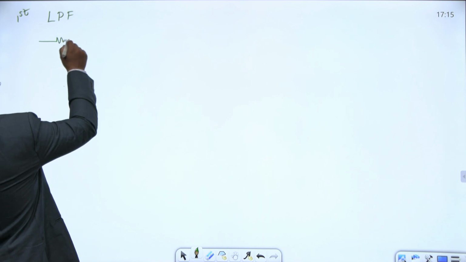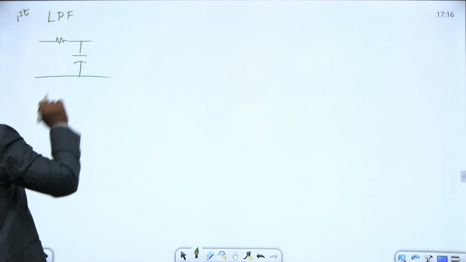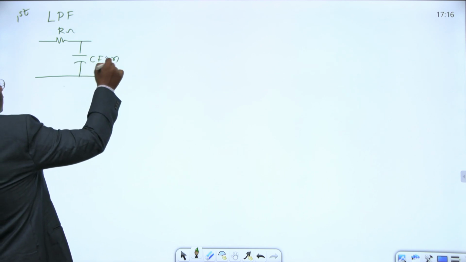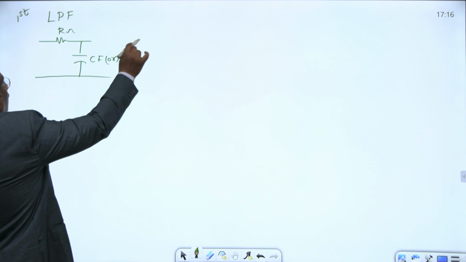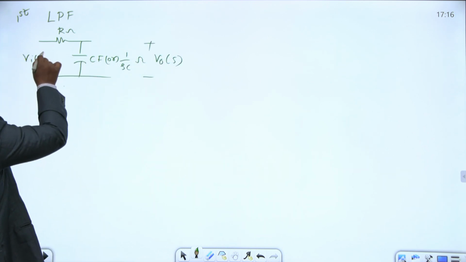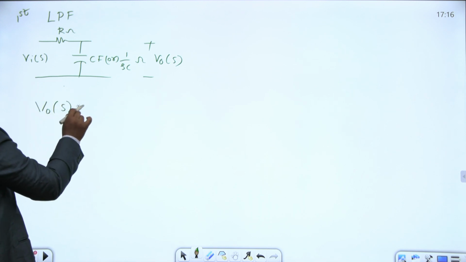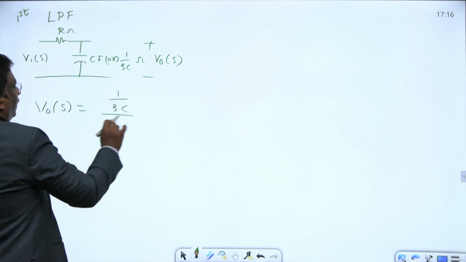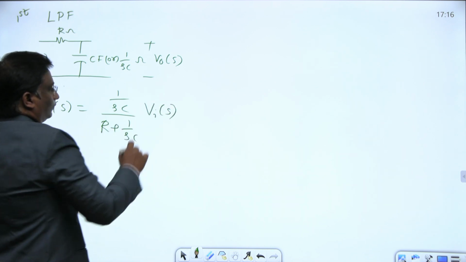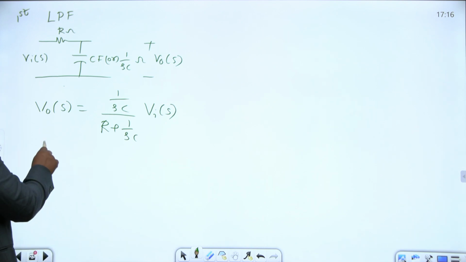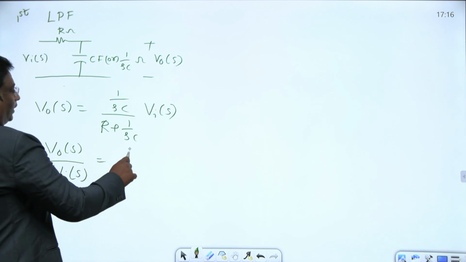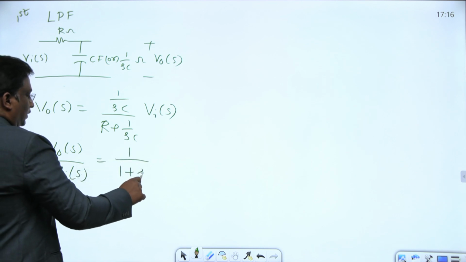Here this is the low pass filter. How does the low pass filter look? This is R ohms, this is C farads. If I convert this into s domain, this is 1 by sC ohms. What is the transfer function V0(s) here? This is Vi(s). By the voltage division rule, V0(s) equals 1 by sC divided by R plus 1 by sC, into Vi(s). Then V0(s) by Vi(s) equals 1 by 1 plus sRC.